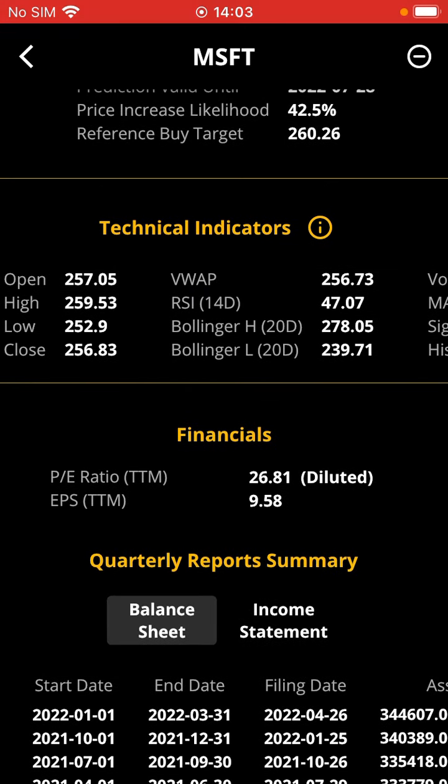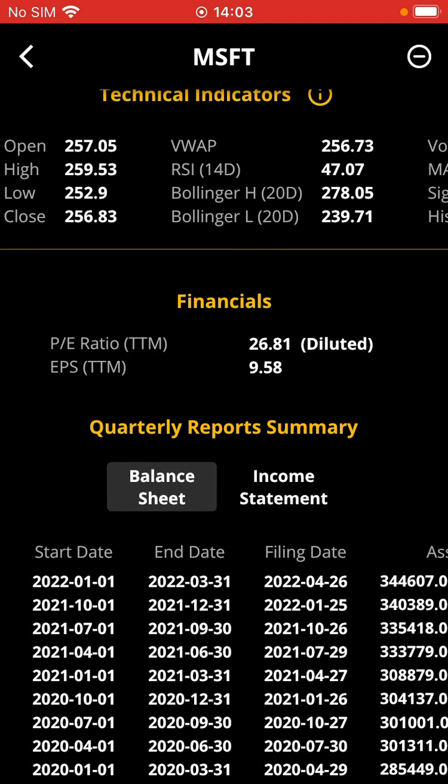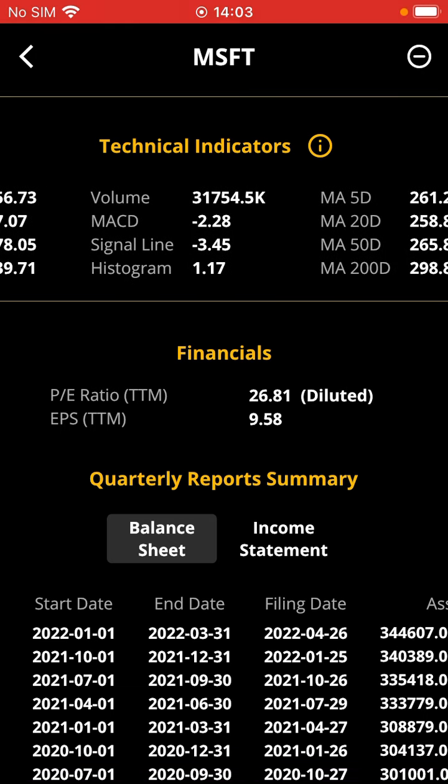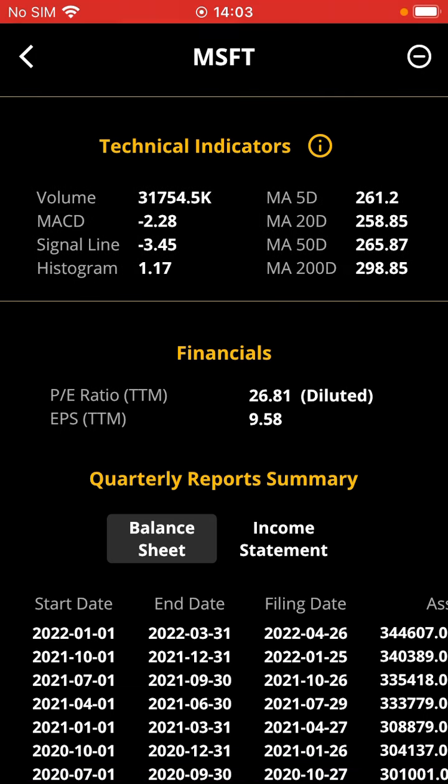Let's have a look at the technical indicators. There are several, but let's have a look at the MACD first. MACD happens to be minus 2.28 versus the signal line of minus 3.45, giving us a positive histogram value of 1.17. Even if MACD happens to be below zero, it is at least above the signal line at the moment.